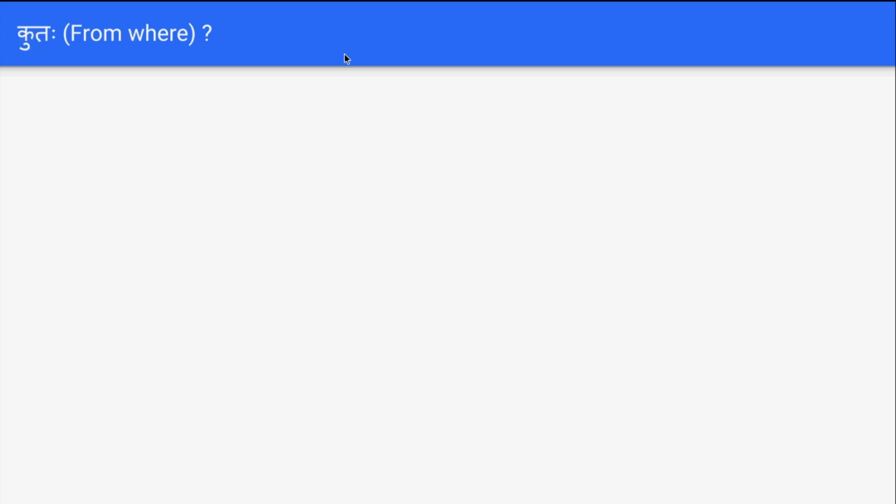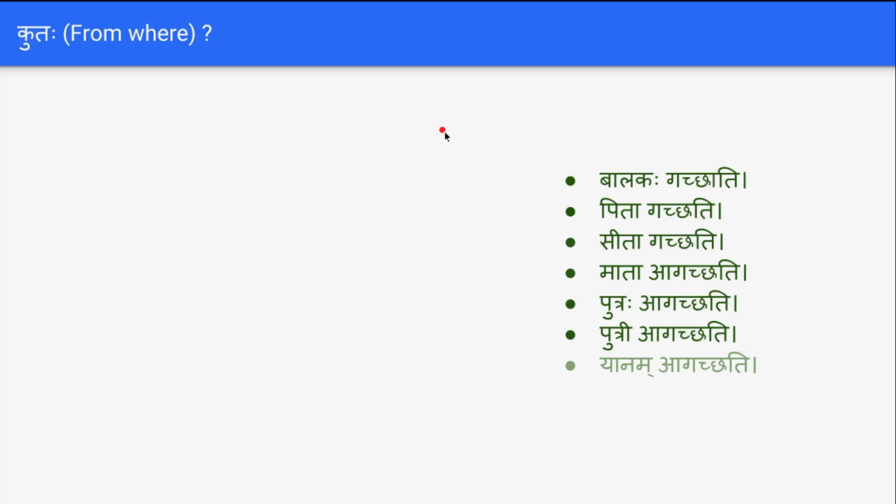The word kutaha, we know how to use kutaha. Like balakaha gacchati, the boy goes, and when we add kutaha, balakaha kutaha gacchati, from where does the boy go? Pita gacchati, father goes. Pita kutaha gacchati, from where does father go? Sita gacchati, Sita kutaha gacchati, from where does Sita go? Mata agacchati, mother comes. Mata kutaha agacchati, from where does mother come?